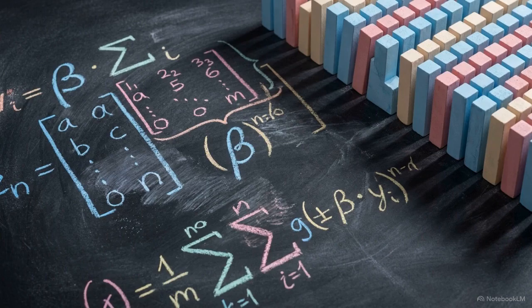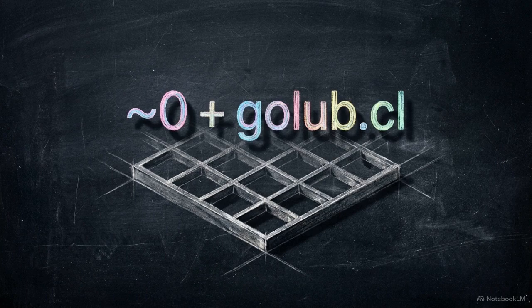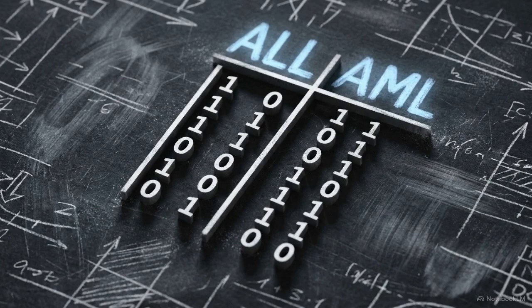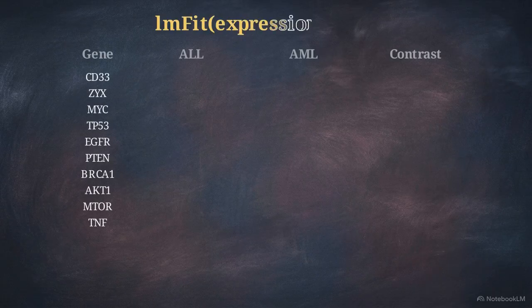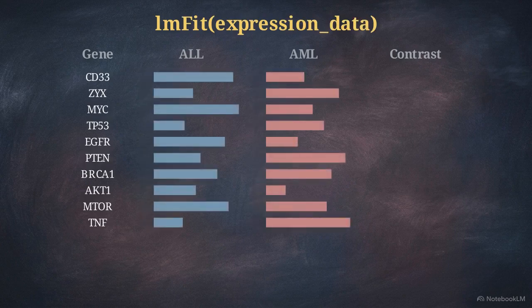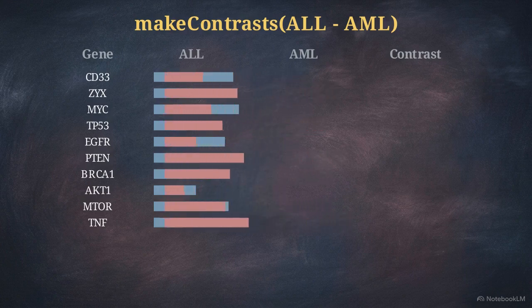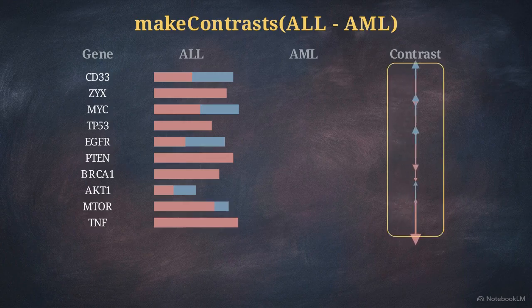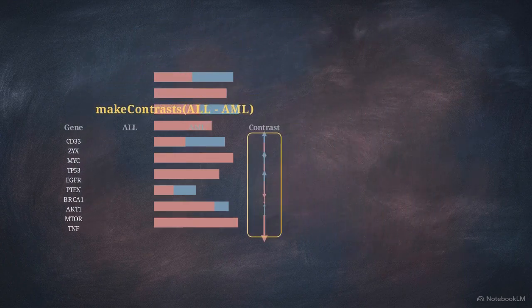Limma approaches the exact same dataset using a distinct mathematical framework based on empirical Bayes methods. Before calculating any statistics, the sample group structure is encoded into a design matrix. This algebraic layout assigns binary zeros and ones to align the samples into their ALL or AML categories. Limma then utilizes the lmFit function to fit a separate linear model for every single gene across these predefined groups. Next, the makeContrasts function is applied. By setting the specific contrast of ALL minus AML, the software isolates the precise vector of expression difference between the two diseases.